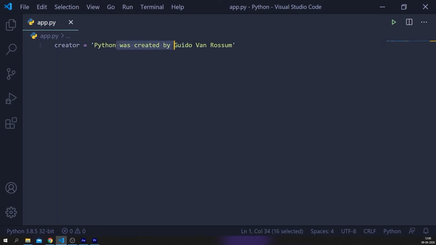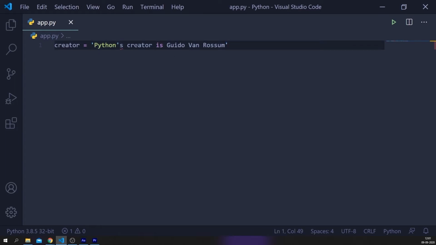Imagine you want to change the string into "Python's creator is Guido van Rossum". So we want to add an apostrophe. You can see we have something wrong in our code because our string starts here and terminates here. All the characters we have after the second apostrophe, Python doesn't know what they are.